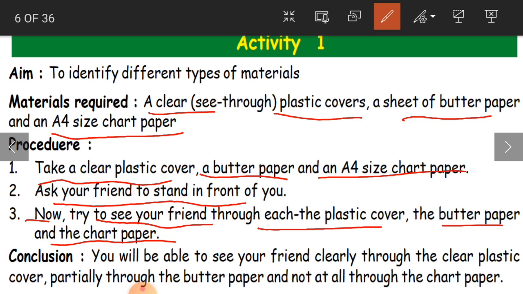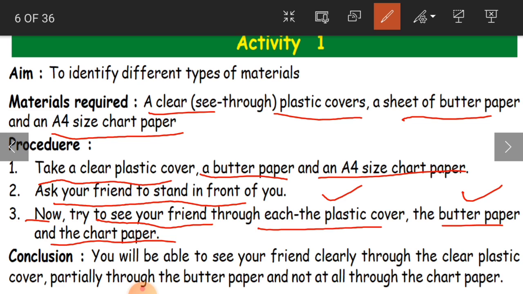Again, second, what do you do? Now you take the butter paper. You take the butter paper and now try to see him. You can see him, but you cannot see him as completely clearly as you can through a plastic paper, that is a clear plastic cover. You can just see him, but it's like a partial shape of his face, of his face organs like eyes and all that. You can just see a partial shade of his face.